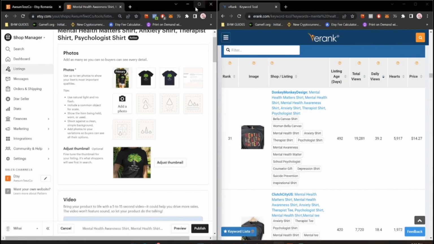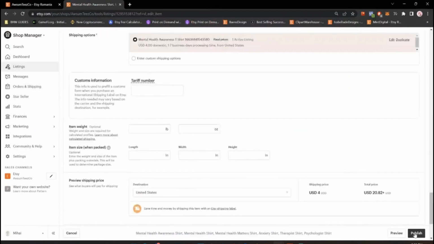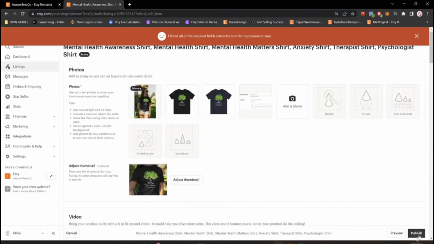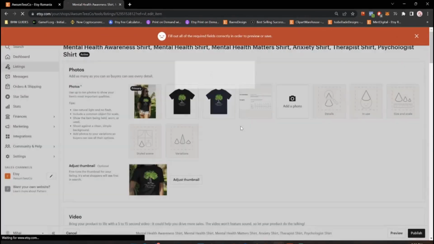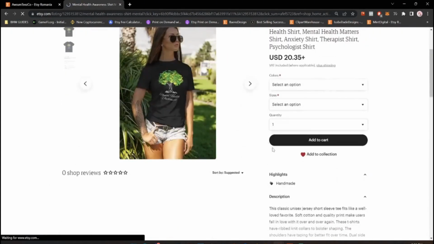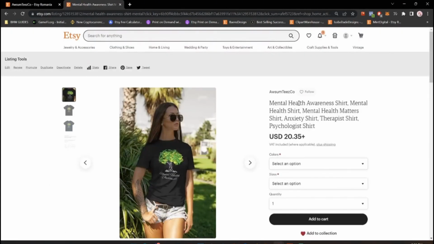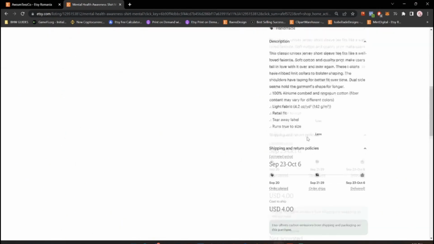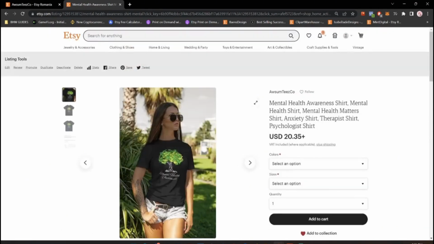All right. Something else that is important after doing this. So you're done with this. That's how simple it is. You're done. I'll just publish it again. You will have to add the keywords that are in the title in the description as well. And this is important because this means keyword density. So the more times your keywords are repeated in your product, doesn't matter if it's title or description.